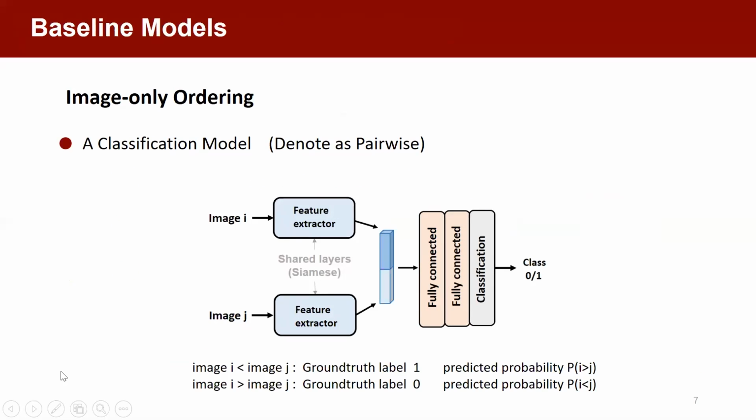For the image-only solution, we design an image pairwise comparison model as shown in the figure. This model is a Siamese network. It includes twin image feature extractors and a binary classifier. The inputs are two facial images, image I and image J, that belong to two different makeup steps. The output is class 0 or 1, which indicates the relative order of the two images. If image I occurs earlier than image J in the video, the ground truth label is 1, otherwise it's 0.